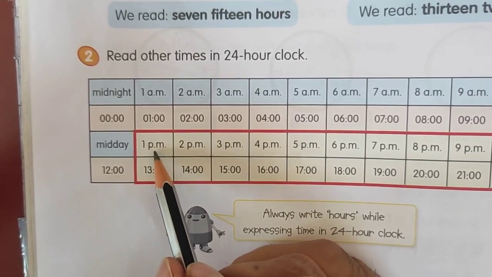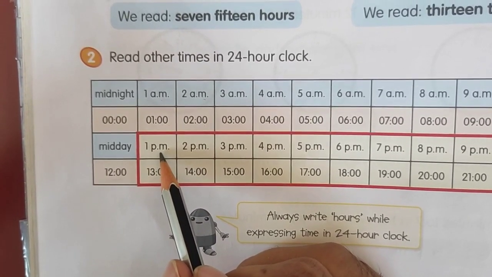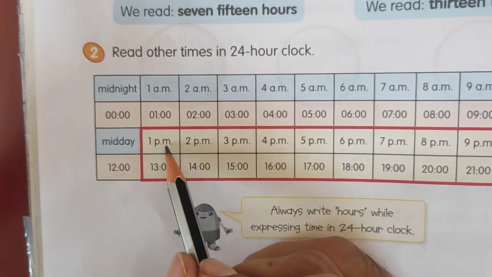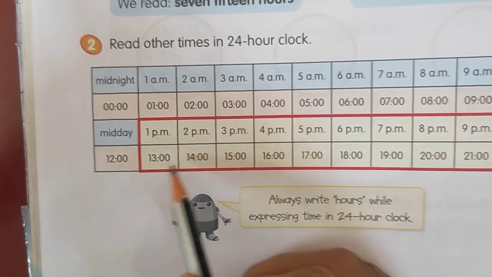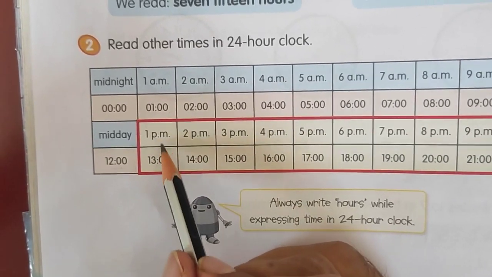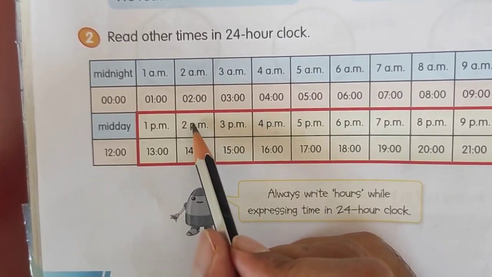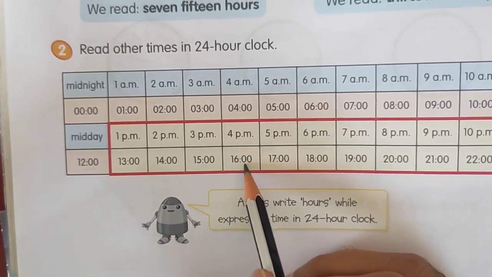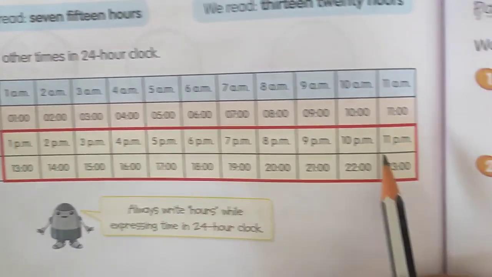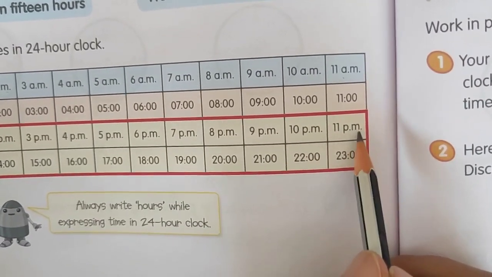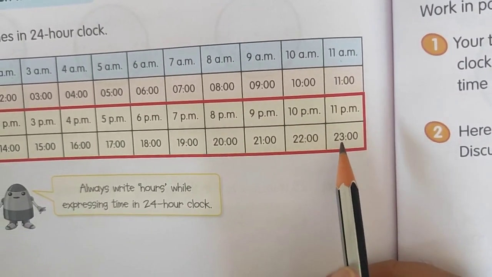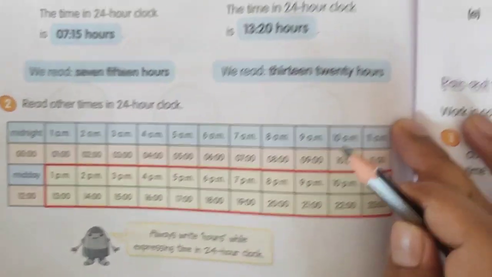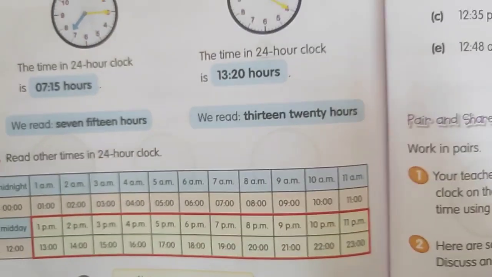After that, 1 PM will come, afternoon 1 o'clock, 1 PM. So we will use 13 for that. So from this again for 2, 14, for 3, 15 like this we will count the timing, 16, 17, 18, 19 up to 10. Here 11 PM, 23. So like this we can use this chart to convert timing from 12-hour clock to 24-hour clock.